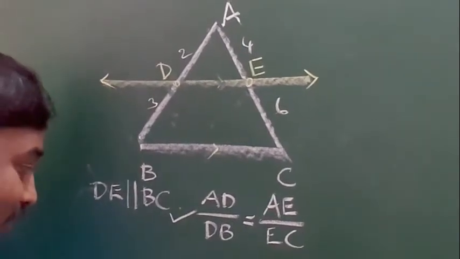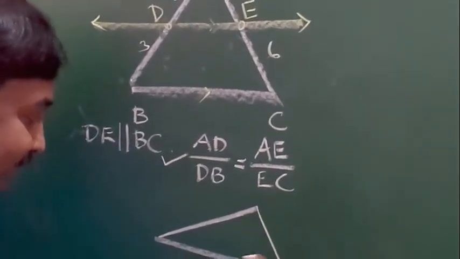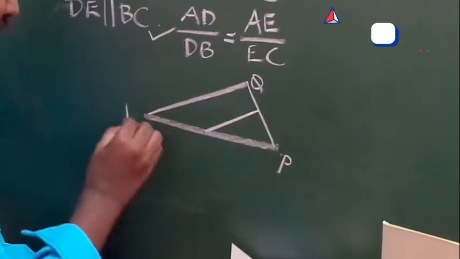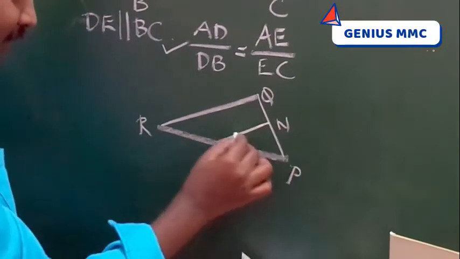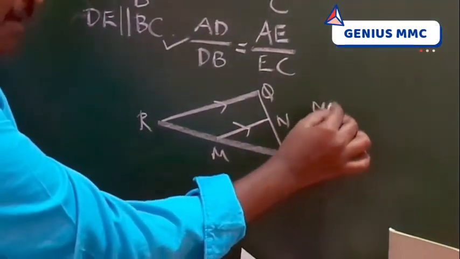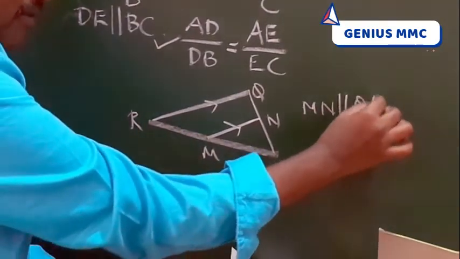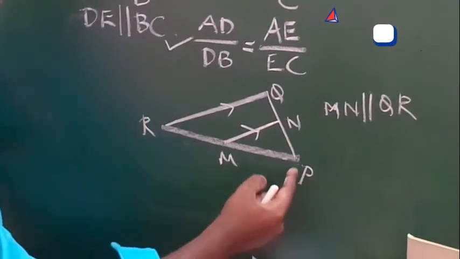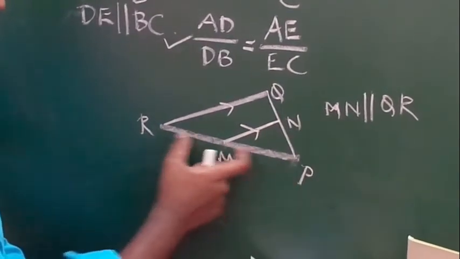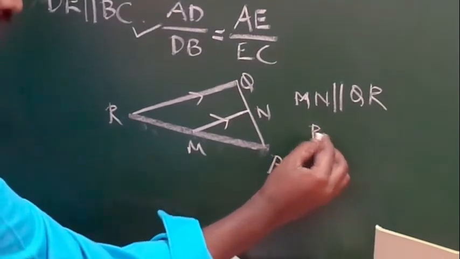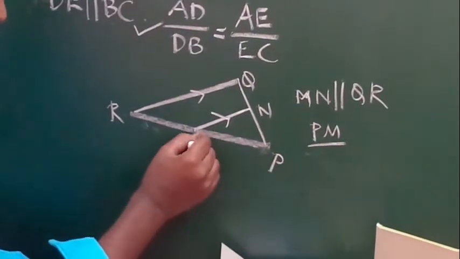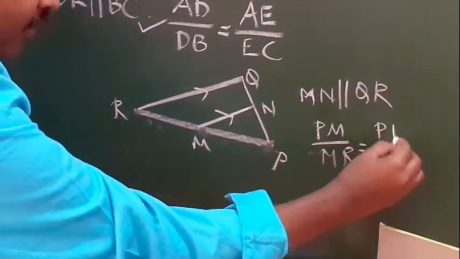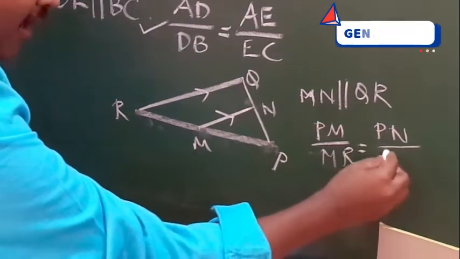Okay students, can you tell the formula for this triangle? Here P, Q, R, M, N. Here MN is parallel to QR. Now, which sides are going to be proportional in the same ratio? PM by MQ is equal to PN by NR.